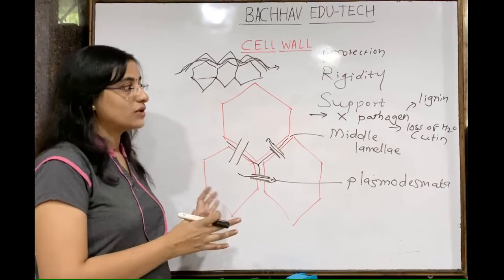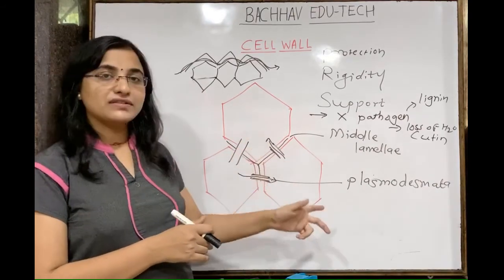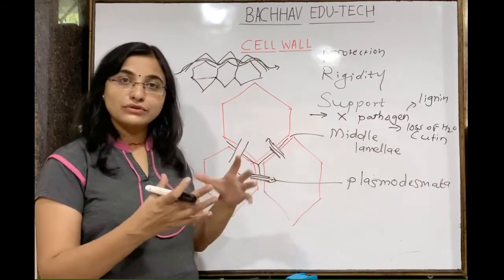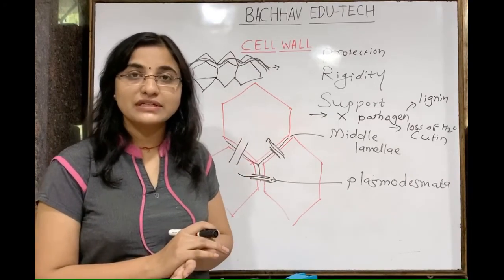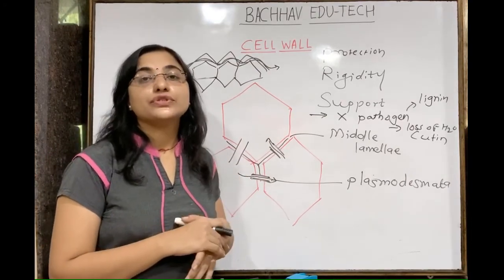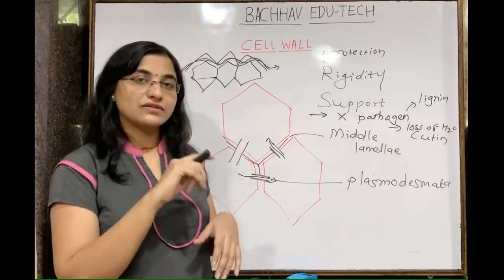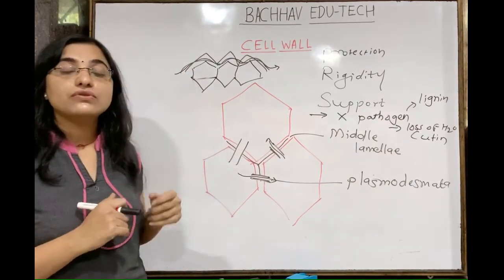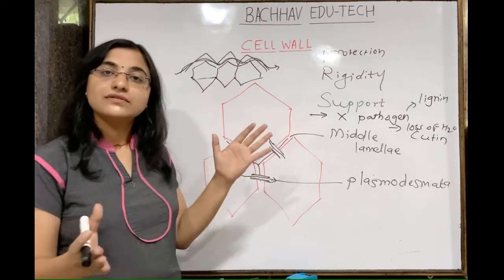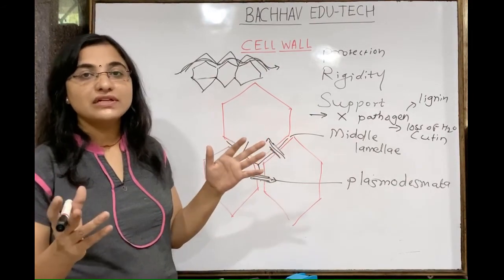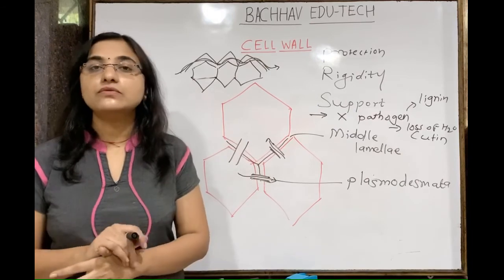Isn't it amazing? Then there is the connection, we call it plasmodesmata, and cementing material to hold two cells together with the help of the middle lamella. And we know that this cell wall is going to form during cytokinesis and not during karyokinesis. It will form during cytokinesis. Cytoplasmic division will be there during cell division. At that time this cell wall is going to form.